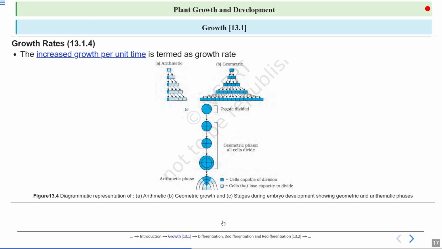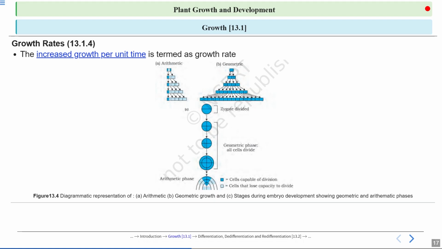So here we can see how we can define growth. How much some organism or some plant is increasing per unit time, we can call that collectively growth. Okay, so this is a diagrammatic representation: A is arithmetic growth, B is geometric growth, and C is stages during embryo development, showing geometric and arithmetic phases.